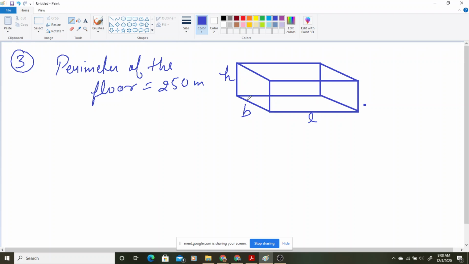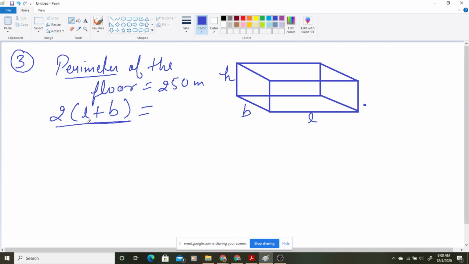If we are talking only about the floor, we are not talking about any other thing. Which kind of shape is this floor having? Rectangle. It is having a rectangular shape. That means what will be the perimeter of this rectangle? What will be the formula? Length plus breadth, into 2. Yes, it will be 2 into (L plus B).